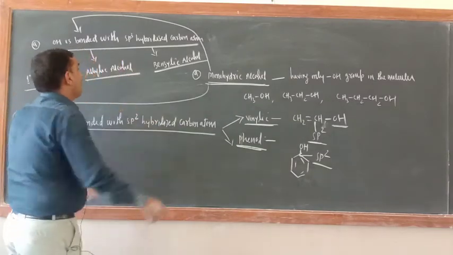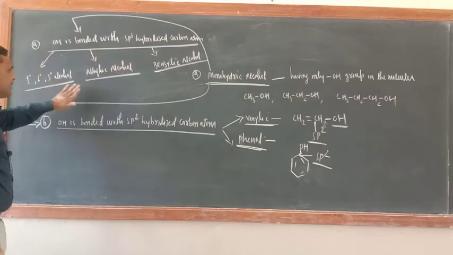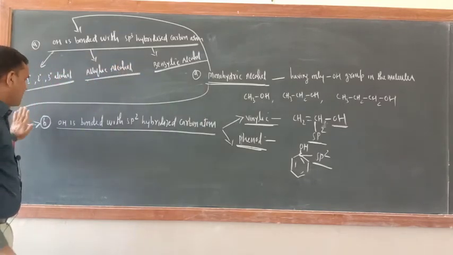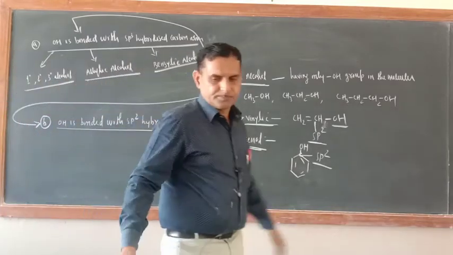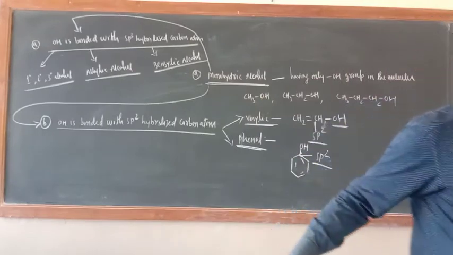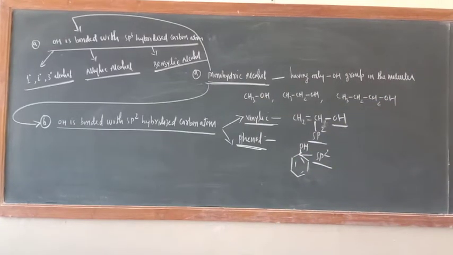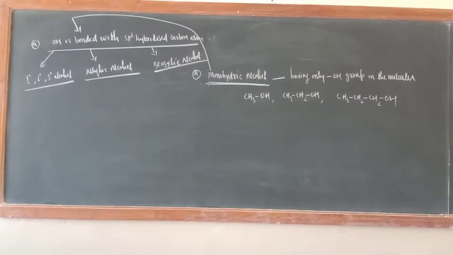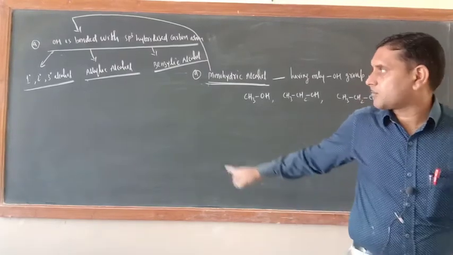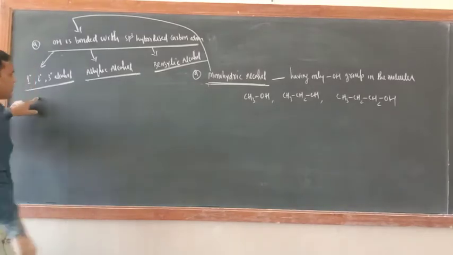Now if OH is bonded with the sp3 hybridized carbon atom, then 3 conditions would be there. I will rub this side and tell you one by one. So when OH is bonded with sp3 hybridized carbon atom, this is the condition: 1 degree, 2 degree, 3 degree alcohol.